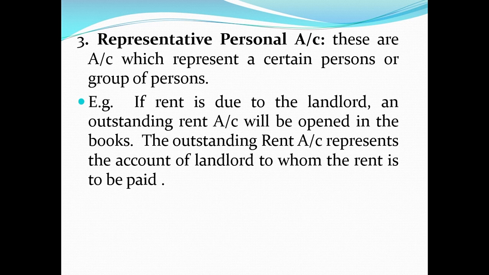Rent is not paid to the landlord despite the due date having come. So here we are referring to the landlord, and we will mention the account called outstanding rent account. Outstanding means due but not paid.